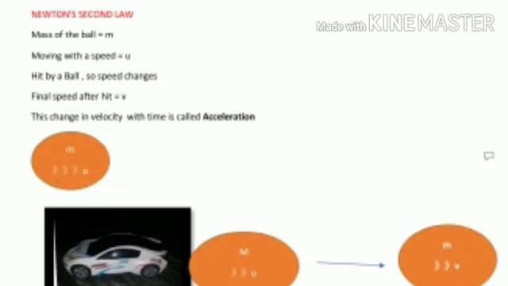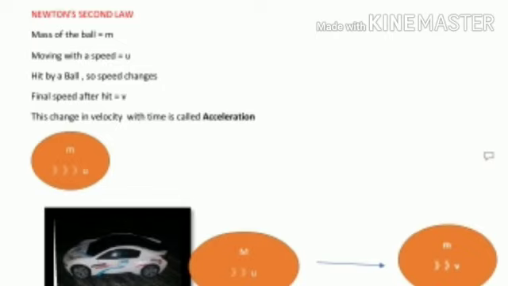Second law of motion. Here is a simple example to get some idea about Newton's second law. Here is an object, say a ball, of mass m, moving with uniform velocity, the speed known as u. The ball is hit by a car, then the velocity will change. The change in velocity is known as acceleration.